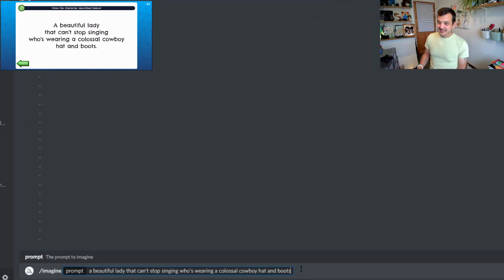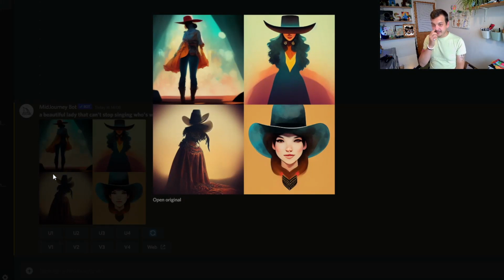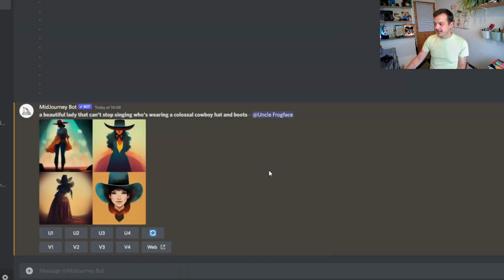Okay, so that's our prompt in. Let's give this a go. Ready? Right, let's see what we've got. Some interesting ones here. One of them's definitely on stage. This first one, I like that. I like this old West style one down here. This is a really nice portrait. We like this as well. That hat feels big. I feel like the hat could be much bigger though. Okay, not a bad start.